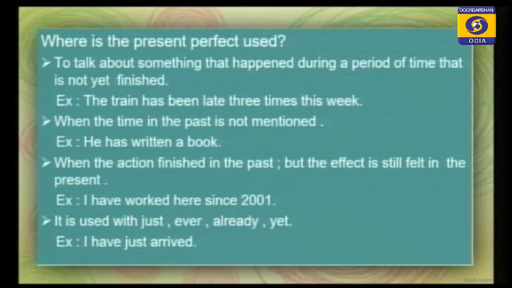That means the effect is there. The train has left 3 times this week. Suppose your mother gave you a glass of milk to drink, and the milk is on the table. You went outside for some reason, and when you came back, you saw the milk was not in the glass. At that time you can say, someone has drunk my milk.